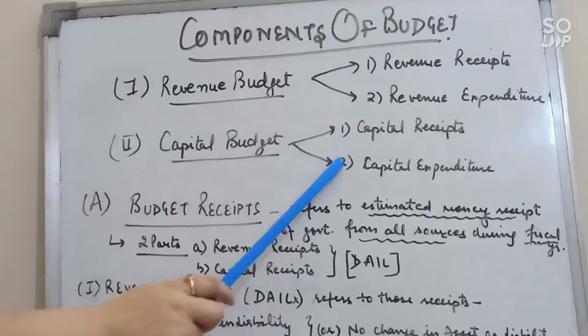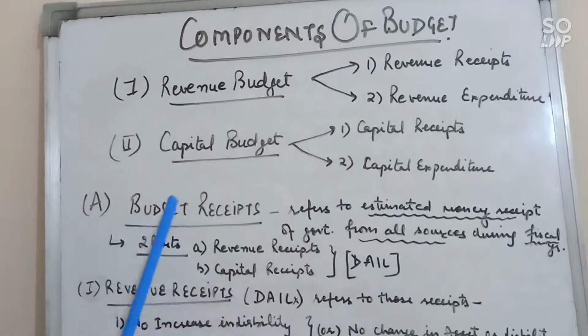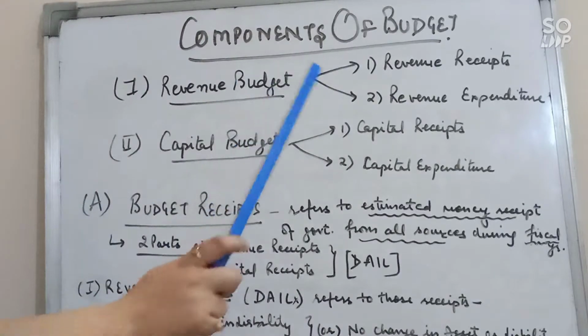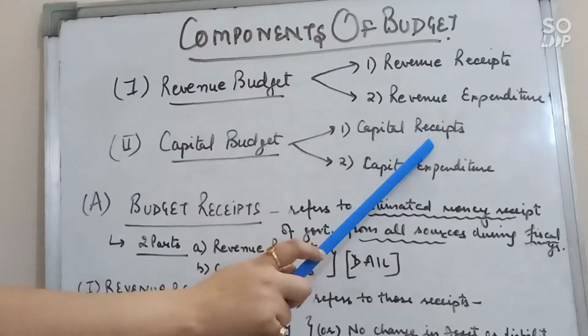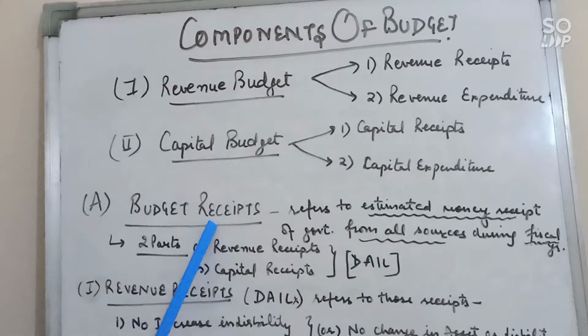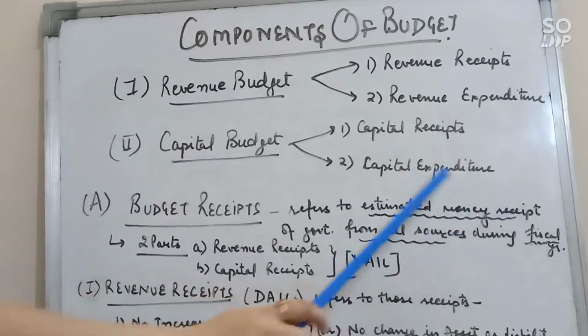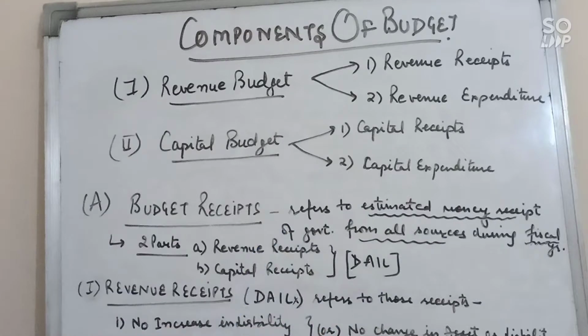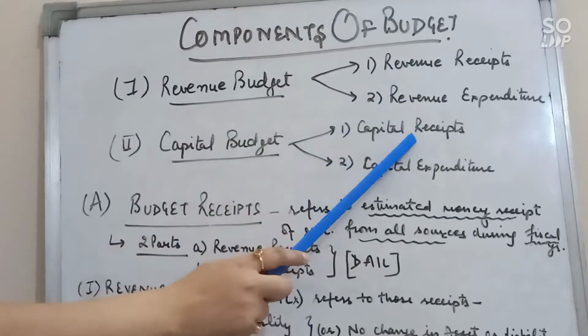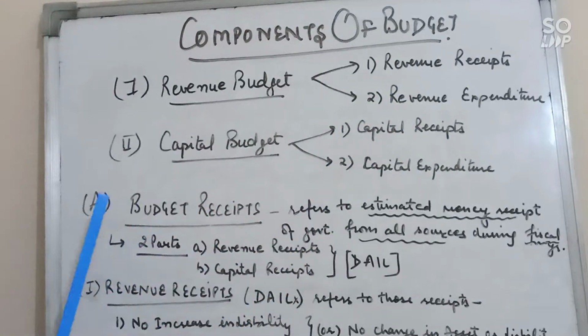We can divide these four in two ways. One is budget receipts and second is budget expenditure. So budget receipt means all the receipts, revenue receipts and capital receipts. So budget receipts are estimated money received by the government from all sources during the fiscal year. Under receipts we have two types: one is revenue receipt and second is capital receipt. Let's discuss these two receipts in detail.